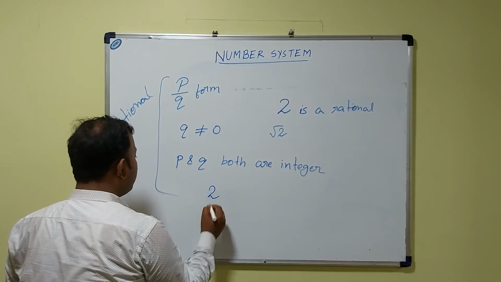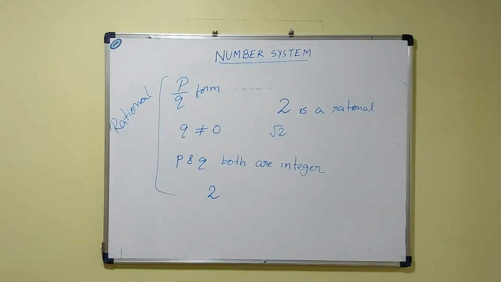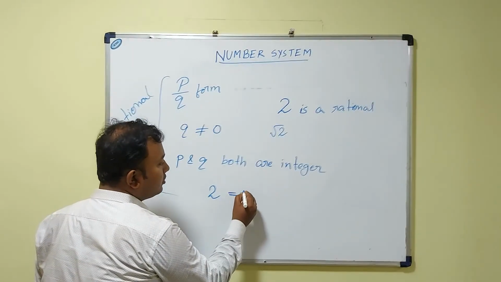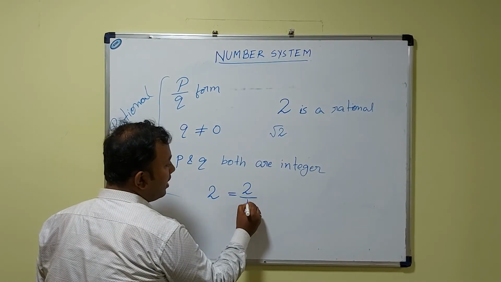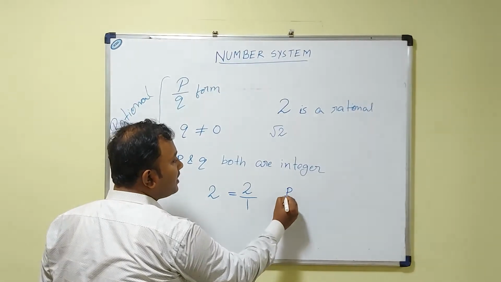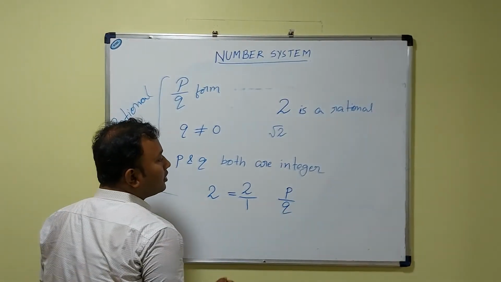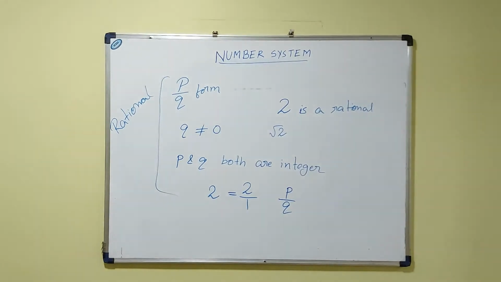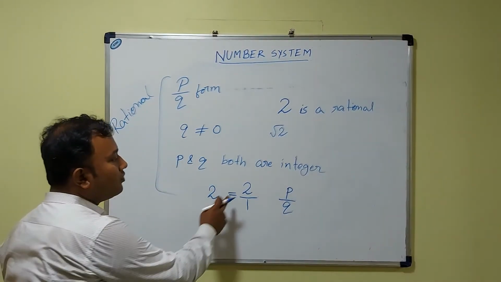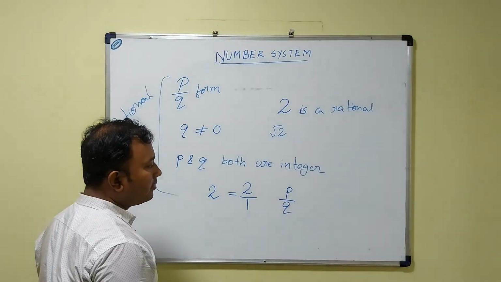2 is a rational number, so we can write 2 as 2/1, which is in p/q form.